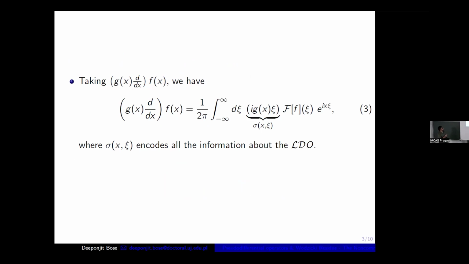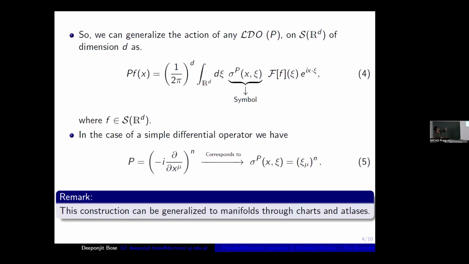This sigma(xi) actually encodes all the information about the linear differential operator. For d/dx we are getting i xi, and for g(x) d/dx we are getting i g(x) xi, and we can generalize this to any order and in any dimension also. So we can generalize any such linear differential operator on R^d, where P is a linear differential operator of any order, acting on a Schwartz function on R^d.